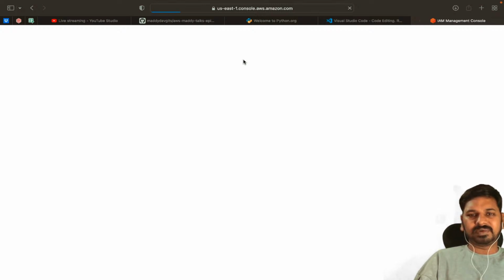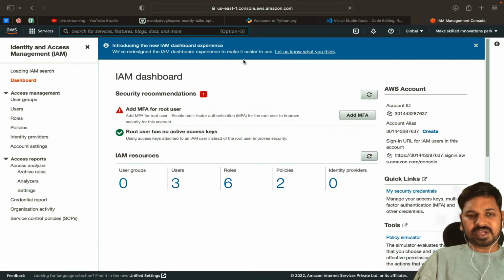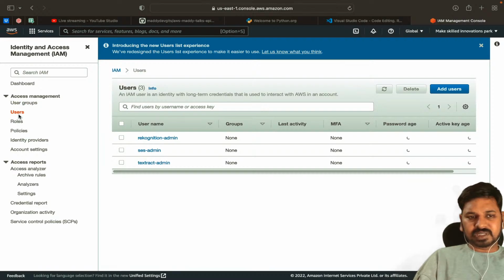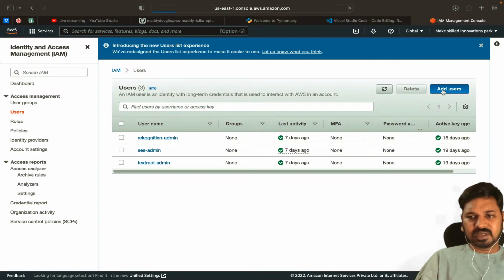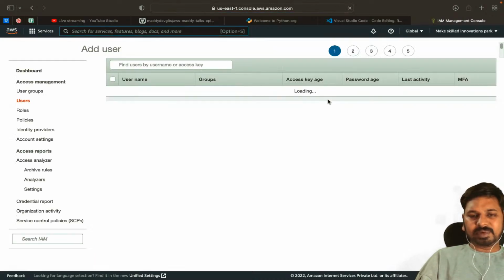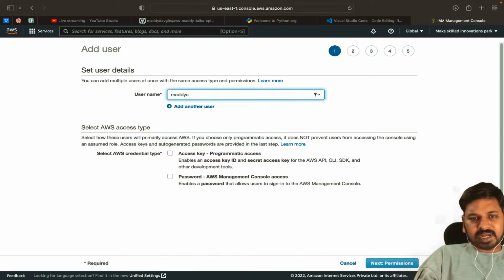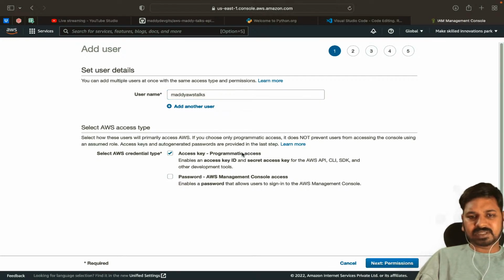So now let us create a user. I'll click on Users, and this is the access management dashboard. On the left side you have different options, and here you have to click on Users. Let me click on Add user, and it will prompt you to enter a username. Here I'll write Maddy AWS Talks, and you can provide any username without any space. And here we have to select programmatic access.